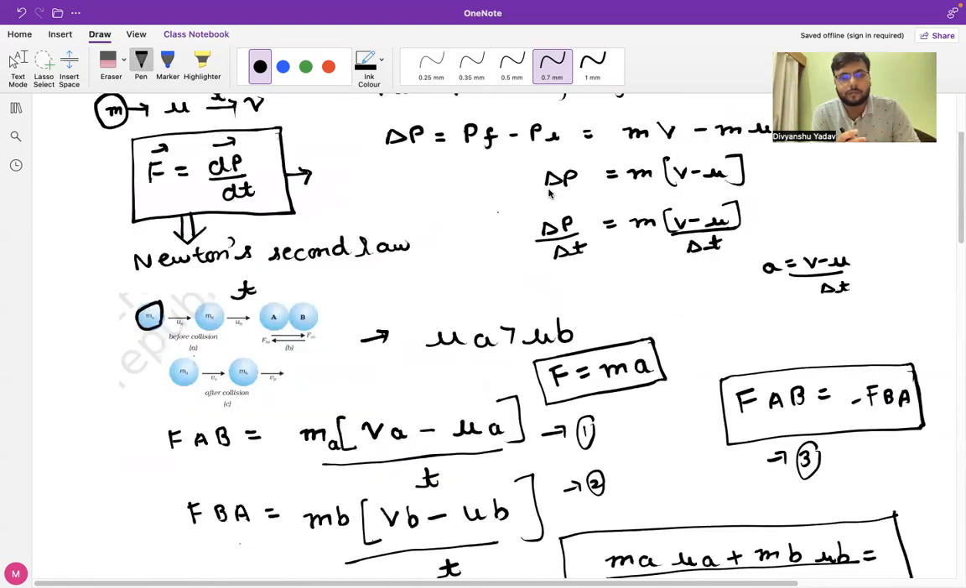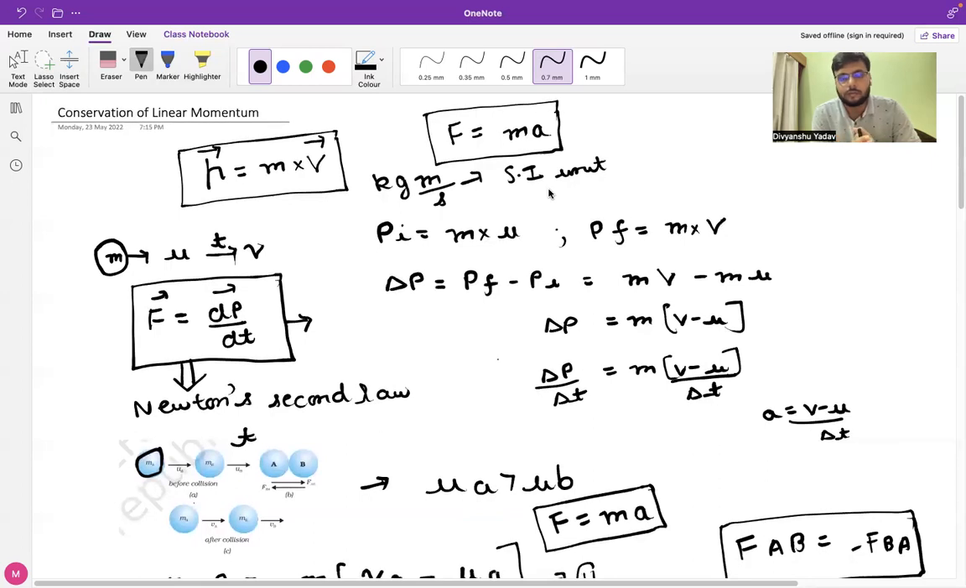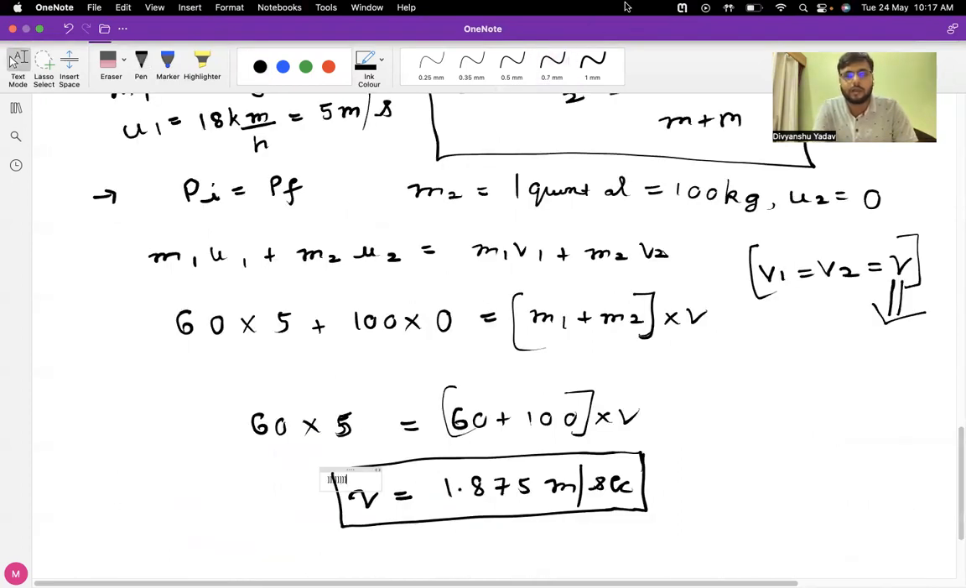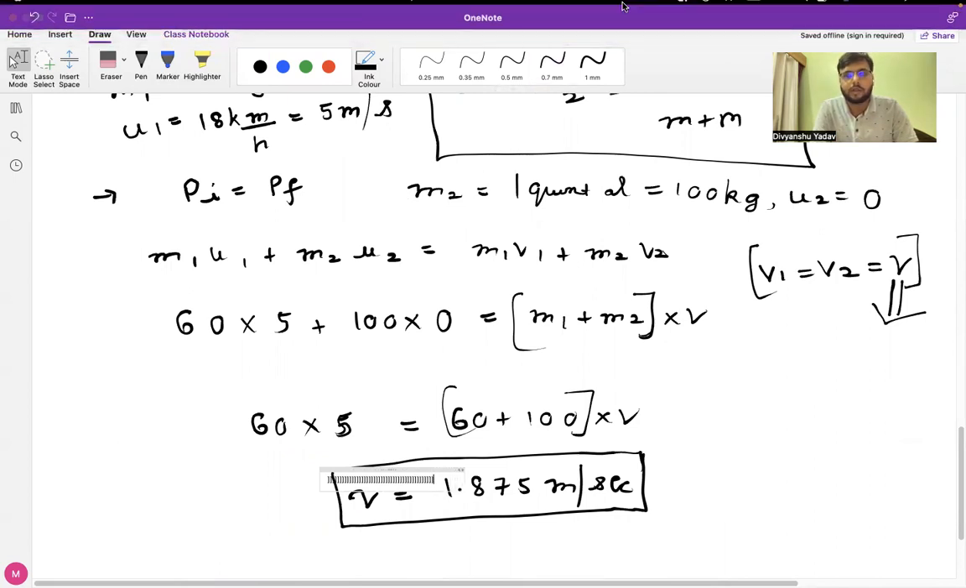I hope you have easily understood whatever I taught. In the next lecture, we will be starting with Newton's third law. We will be dealing with a few live illustrations and numerical problems as well. I hope this session was interactive and I was able to clear all your doubts. Looking forward to the next session.